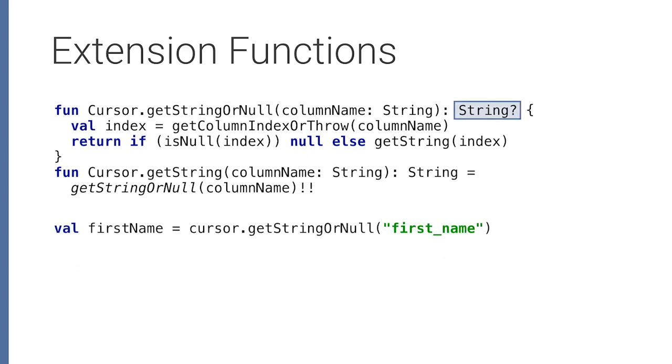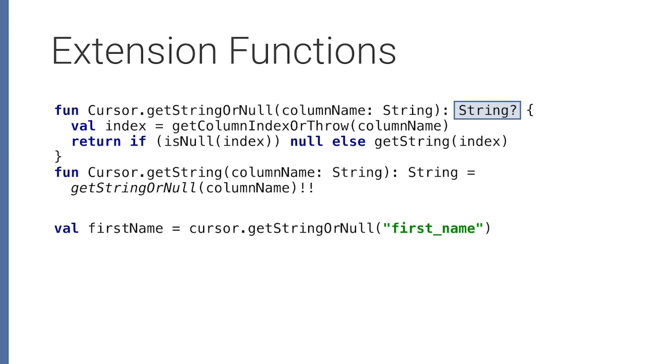And we would just be able to call it on any cursor object. Okay, so interesting things to note here that we haven't seen. The return type of the nullable method has a question mark at the end. And so this is a representation of a nullable type. The type system knows that this may be null. And what that's going to do is it's actually going to force you to think about what happens when it's null.